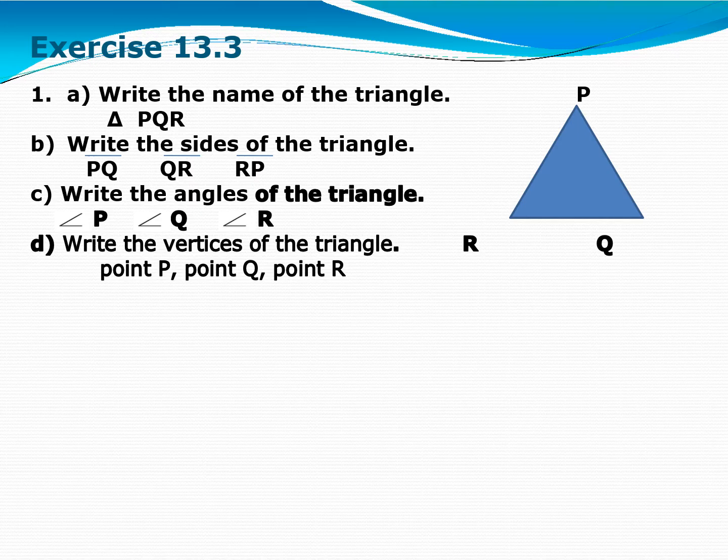D part, write the vertices of the triangle. Whom do we call the vertices? Corners, points. Right? So, point P, point Q and point R. These are the 3 vertices of the triangle. The rest of the questions of this exercise, exercise 13.3, you have to complete in your book. Okay?